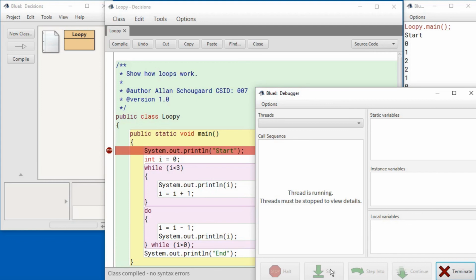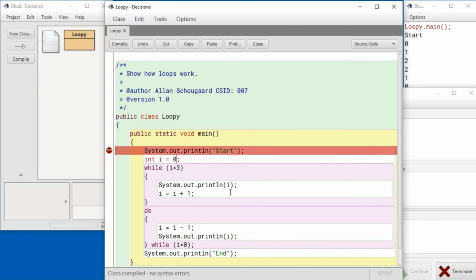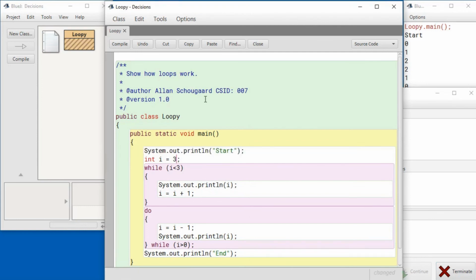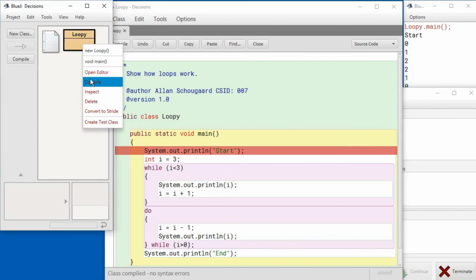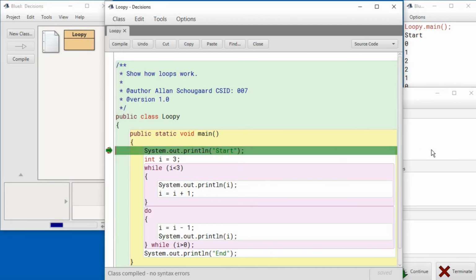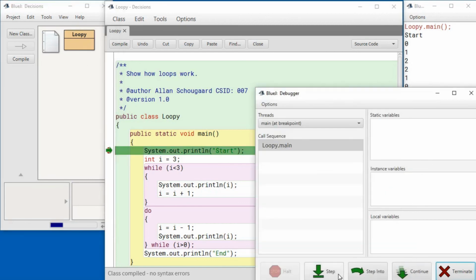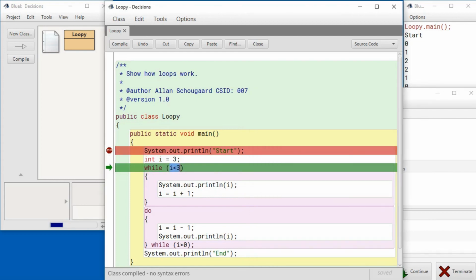Now let me show you one more detail on this. Let's make I equal to 3. And run the program again. Now that I is 3, we will not go into the while loop because this condition is false.